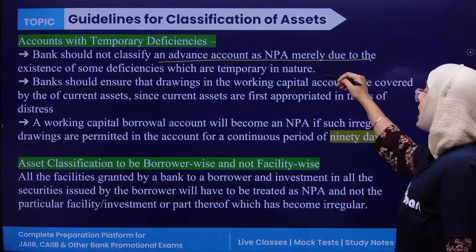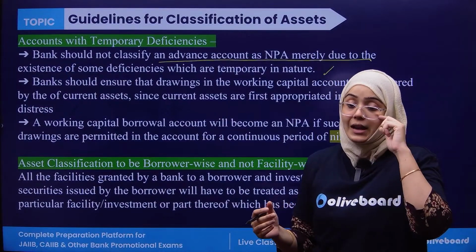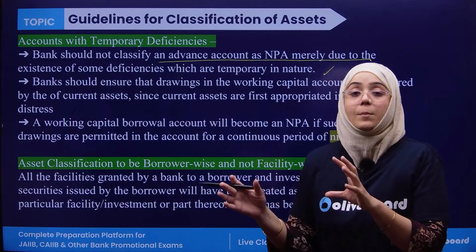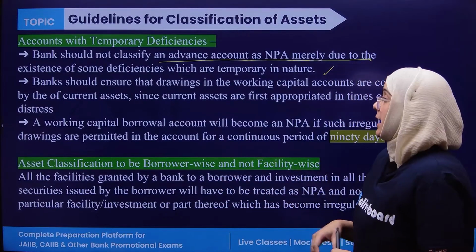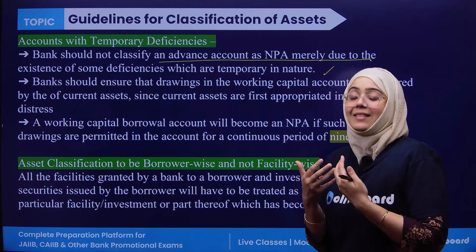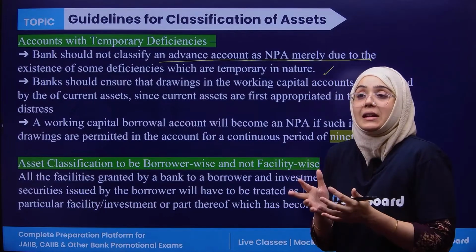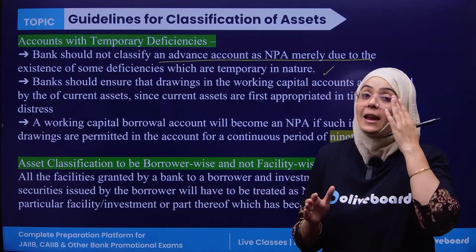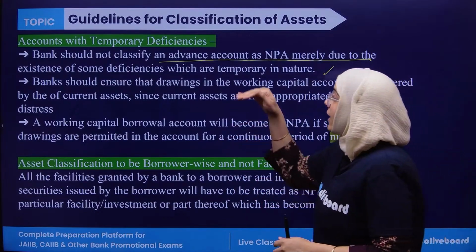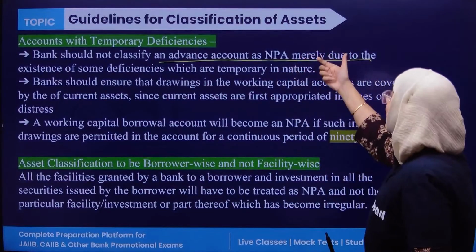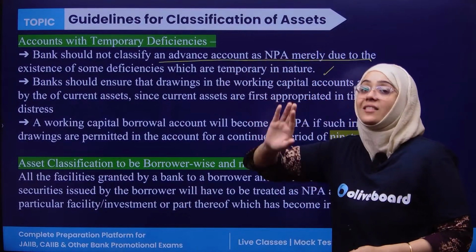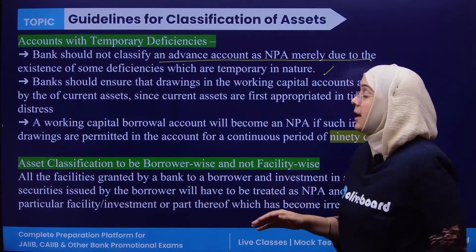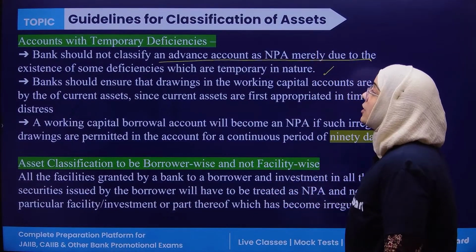So if there are some deficiencies which are temporary in nature and which can be recovered back by the borrower, then if such discrepancies arise, the bank shouldn't consider that amount as NPA. Bank waits for it to recover. So if the bank has any advance account and it becomes NPA just because of some temporary deficiency that can be fulfilled back, then it shouldn't be considered as NPA.